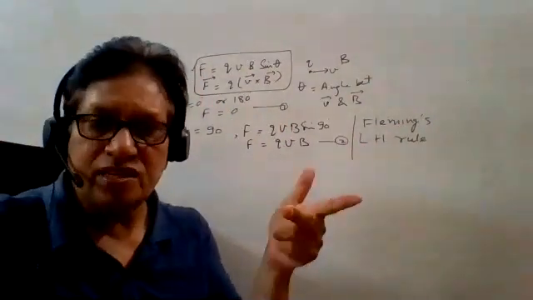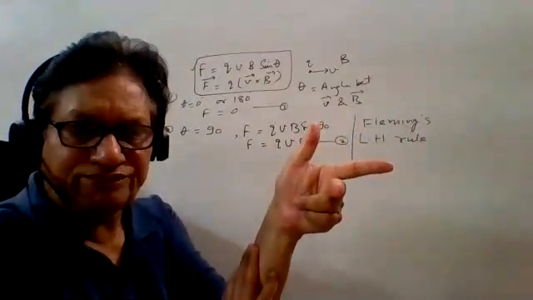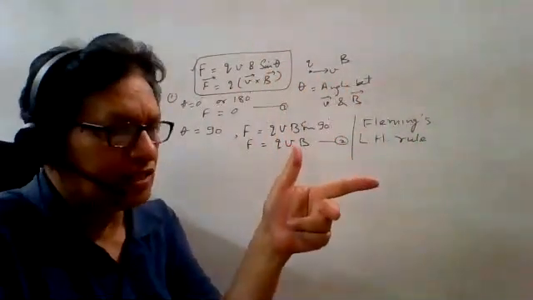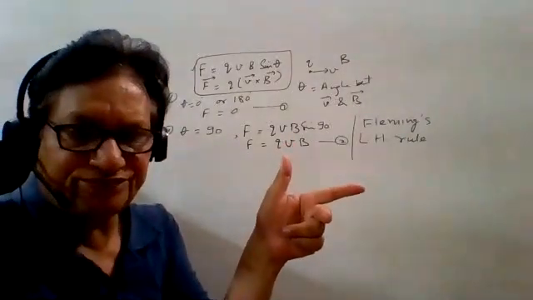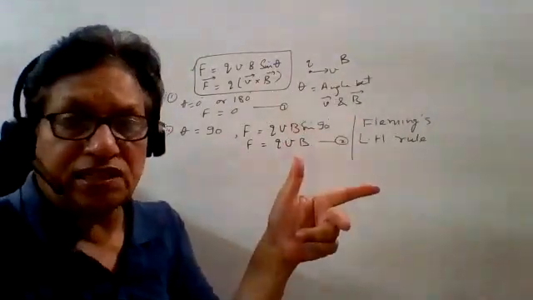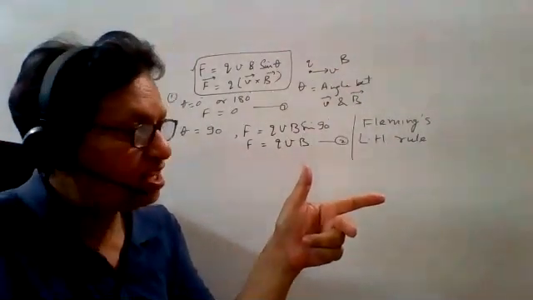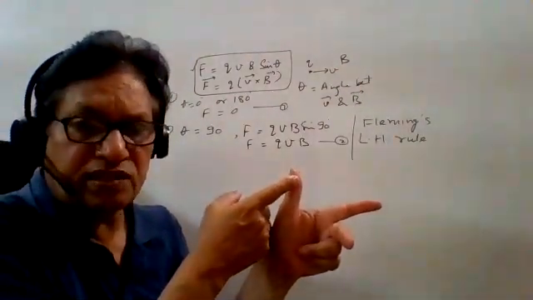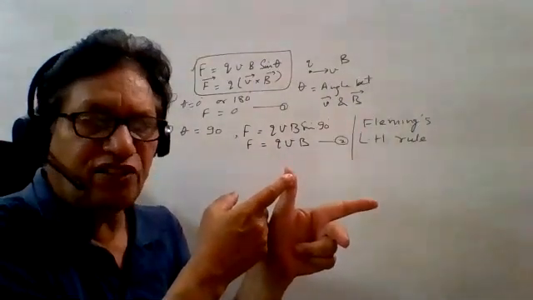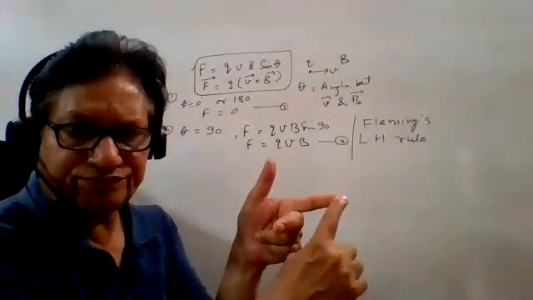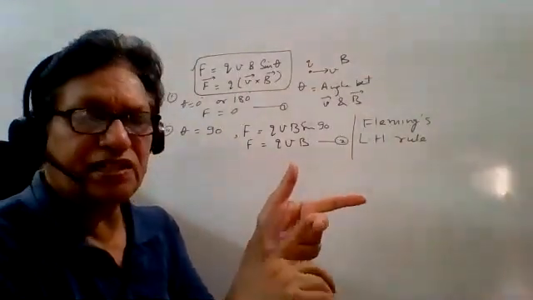Suppose this is your left hand, with the thumb, forefinger and middle finger. If you hold them like this, all three are mutually perpendicular. The thumb represents the force F. The forefinger is the magnetic field B, and the middle finger is the current I.